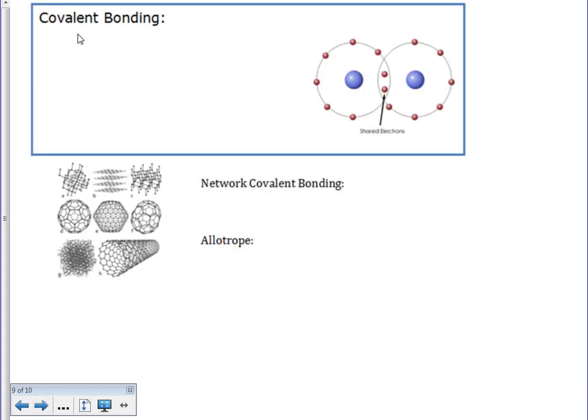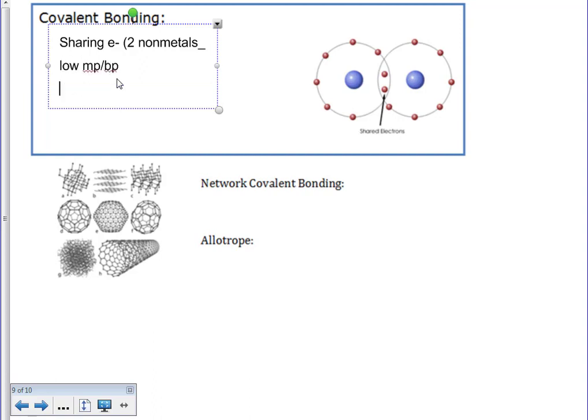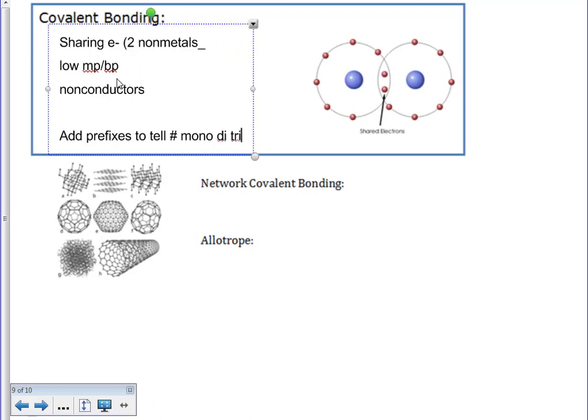When we're talking about covalent bonding, we know that we're sharing electrons. We know that this is between 2 nonmetals. We know that they have a low melting point and boiling point. We know that they're non-conductors. And we add prefixes to tell the number of each of those molecules involved. So we use things like mono, di or tri, telling us our different pieces.